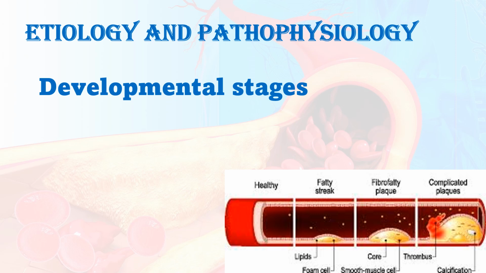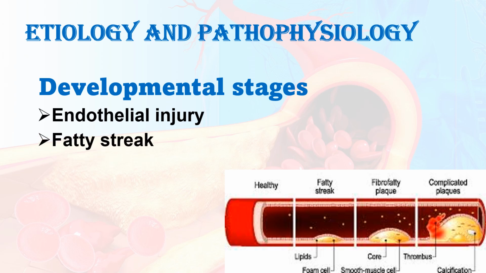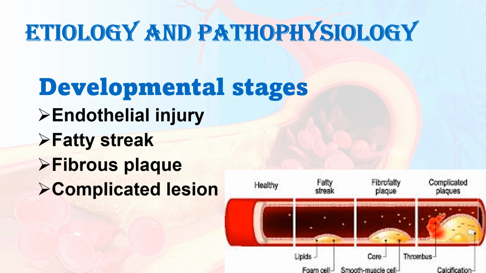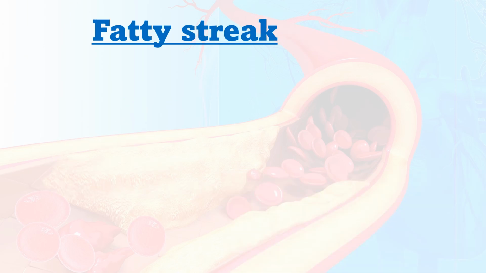So atherosclerosis, as already said, is a fatty accumulation that further becomes a complicated lesion. So it has developmental stages. The four stages are there. First one is endothelial injury. Second one is fatty streak, then fibrous plaque, and finally it reaches the complicated lesions. In the picture itself, we can understand that. We will explain it further.